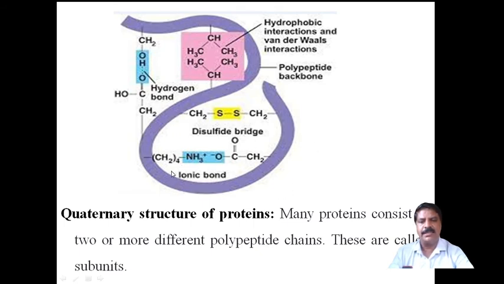Therefore, here the NH2 group forms an ionic bond, NH3 plus, and this is the carboxylic acid carbon, because it is an acidic amino acid, and this is the basic amino acid. The interaction between the acidic amino acid and the basic amino acid forms a bond, that is called an ionic bond.